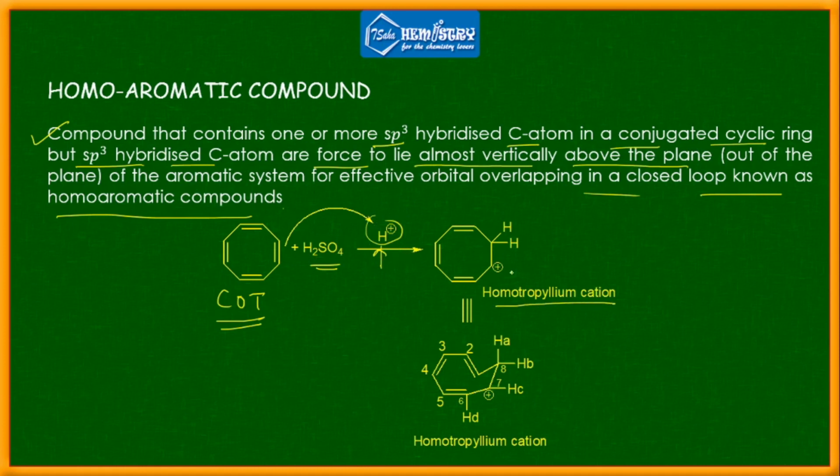cation, and this cation can exist like this because one of the carbons is sp3 in nature. So carbon number 8 is sp3 hybridized. It forcefully lies above the plane of the aromatic ring. That's why it is known as a homoaromatic compound, and it is also very much stable.